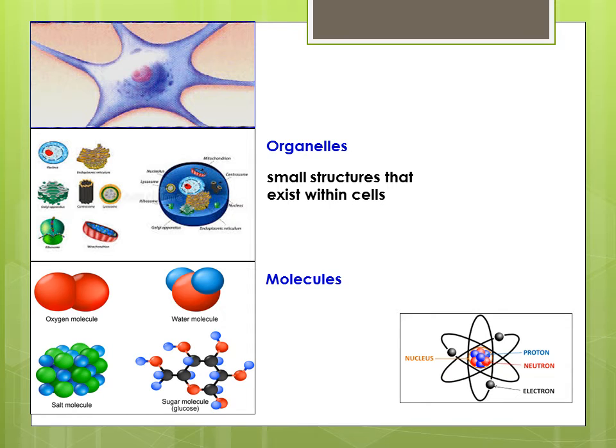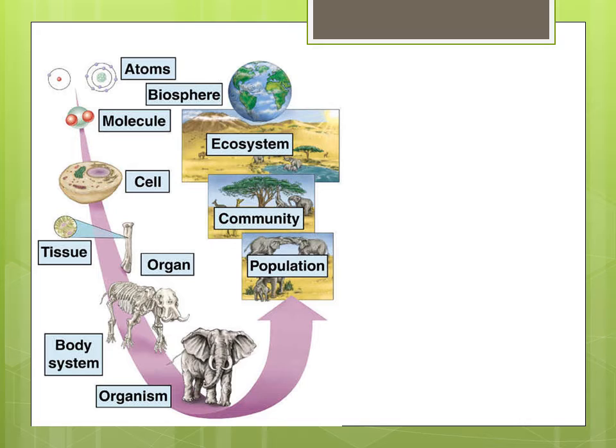Sugars are composed of carbon, hydrogen, and oxygen atoms. The atom is the smallest and most fundamental unit of matter. It consists of a nucleus surrounded by electrons. This biological organization has two major features.